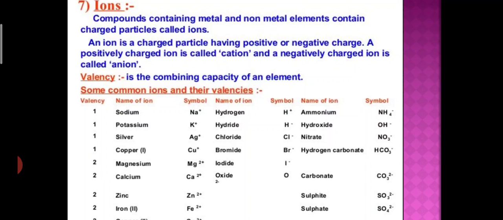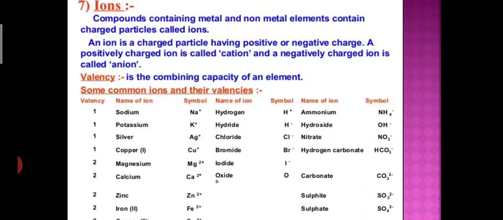Understand? An ion can be positively or negatively charged. A negatively charged ion is called an anion and a positively charged ion is called a cation.